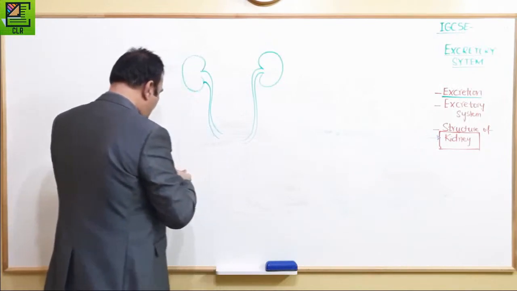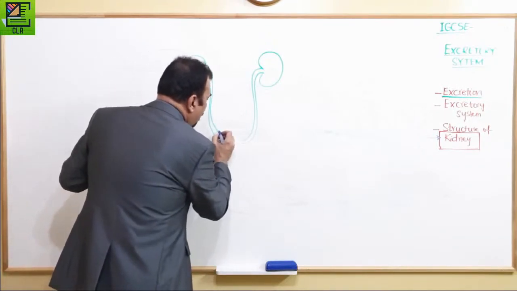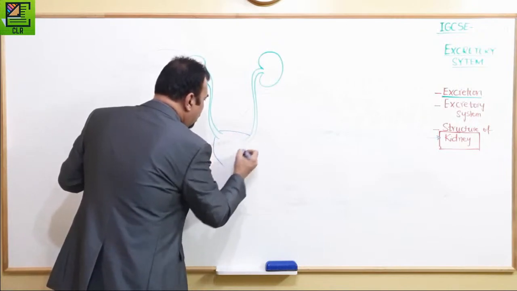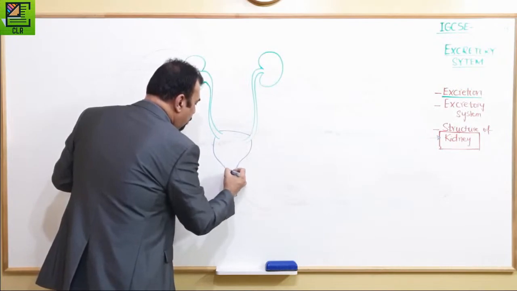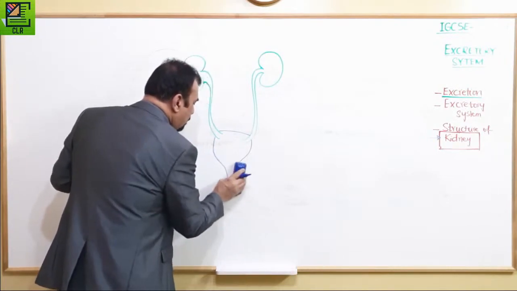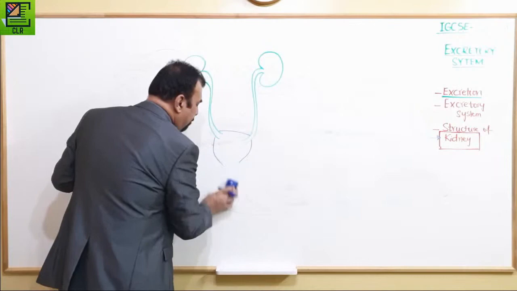If we come down over here, this is the bladder. The bladder is the organ where the urine is stored. So this is meant for the storage of the urine.